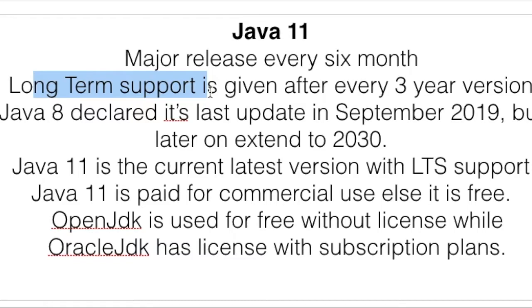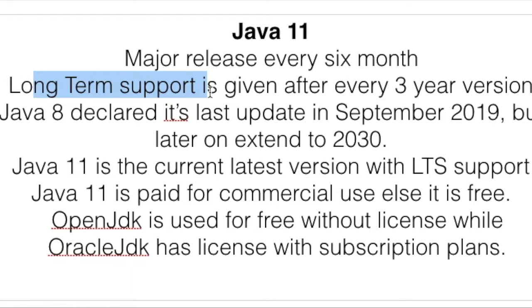Now with this, Oracle has also released a new constraint. They made a statement that they are not going to support each and every release, because after every 6 months you will get a major version. So you will not be getting support for each and every version. They will support the version in a 3 year duration. So what does that mean? Java 8 was the version which has long term support, and after 3 years Java 11 was released.